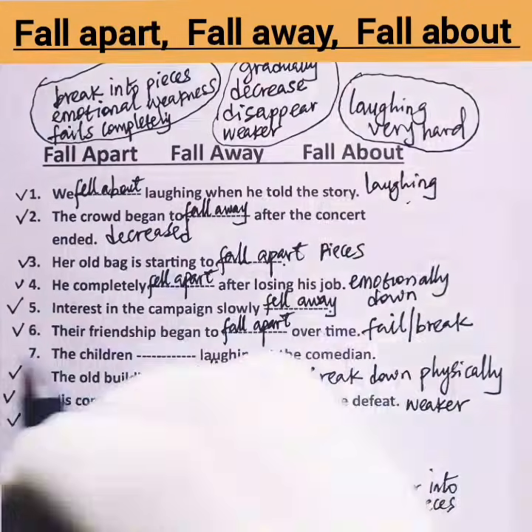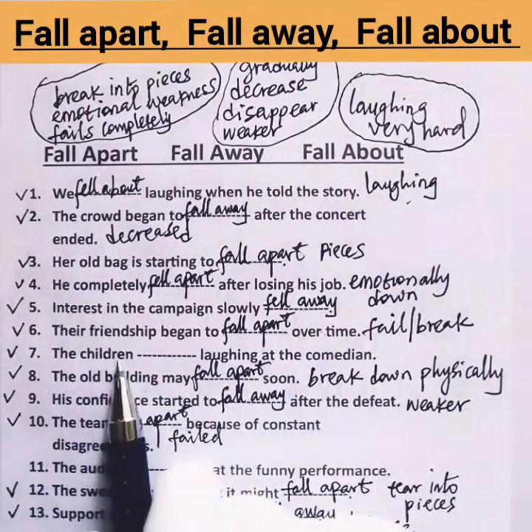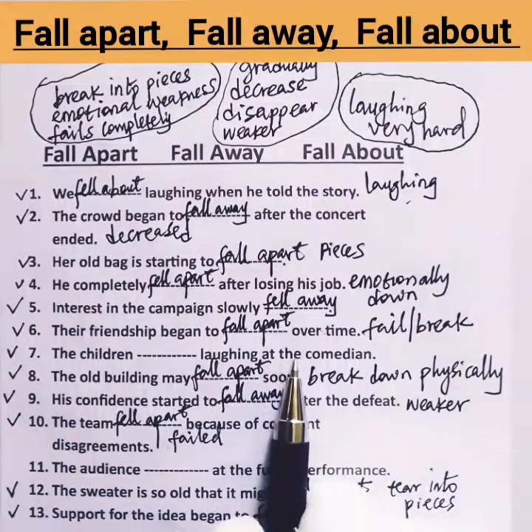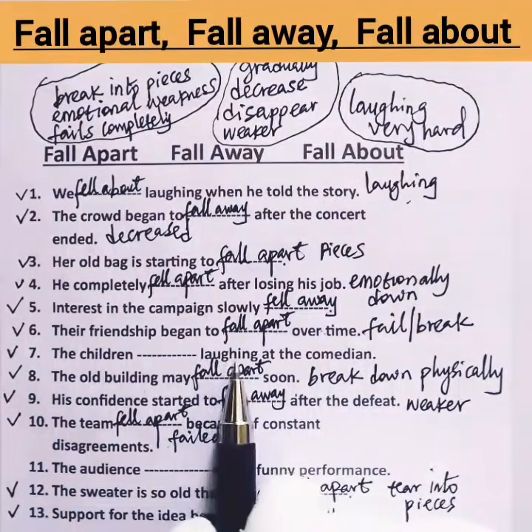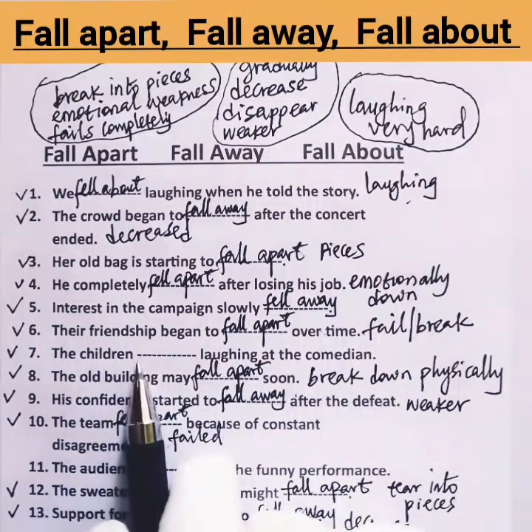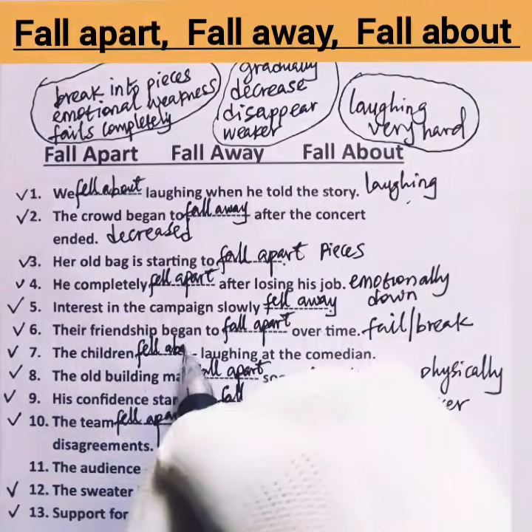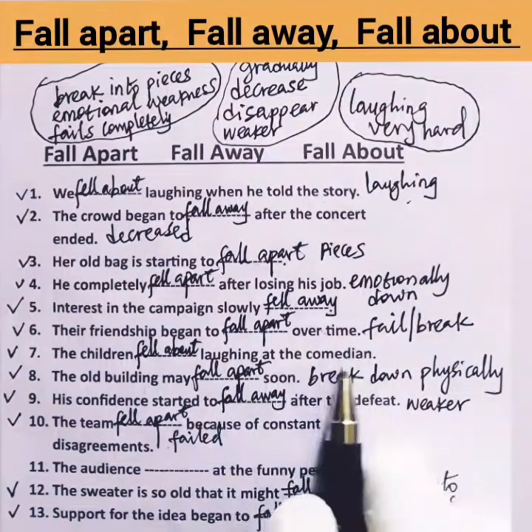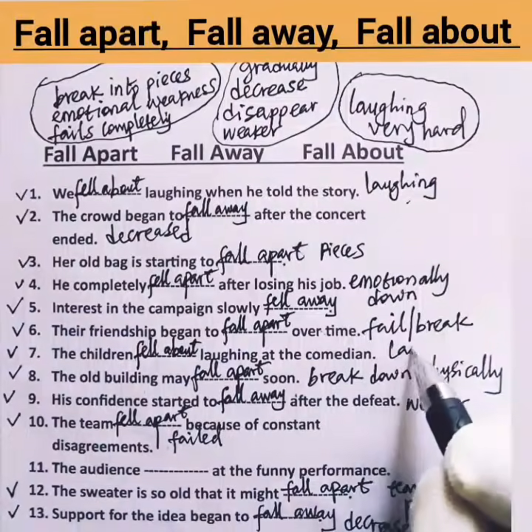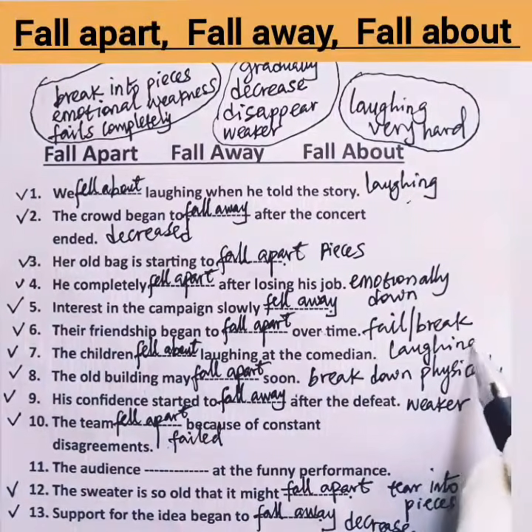Next is number 7. The children blank laughing at the comedian. Here we are still talking about laughing, so the children fell about laughing at the comedian. So it's about laughing uncontrollably.